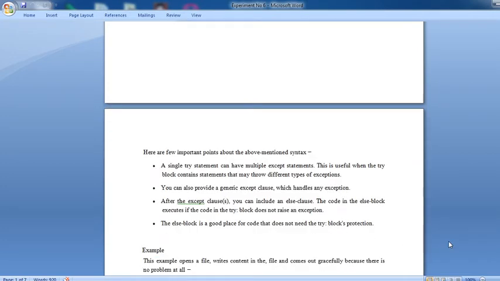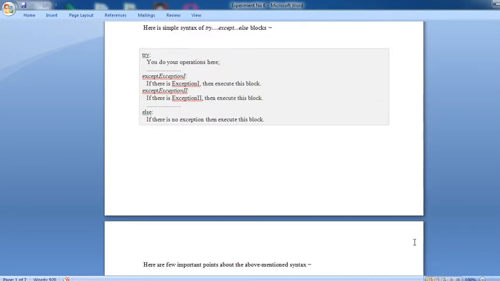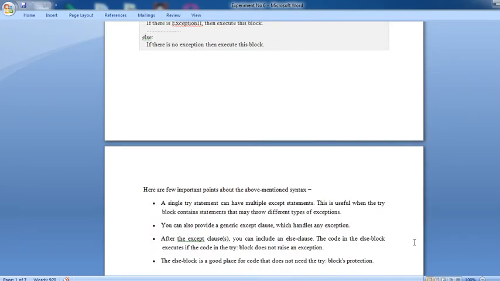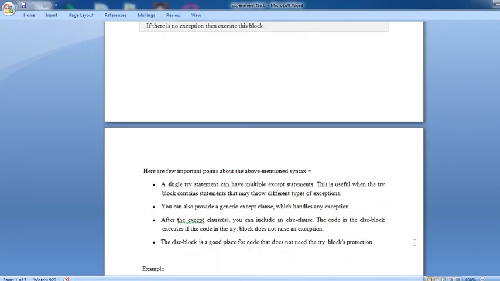Here are a few points to remember about the syntax: try, except and else. One by one: a single try statement can have multiple except statements. This is useful when the try block contains statements that may throw different types of exceptions.